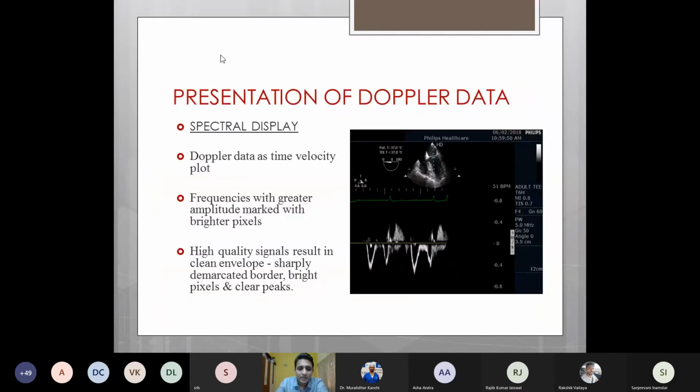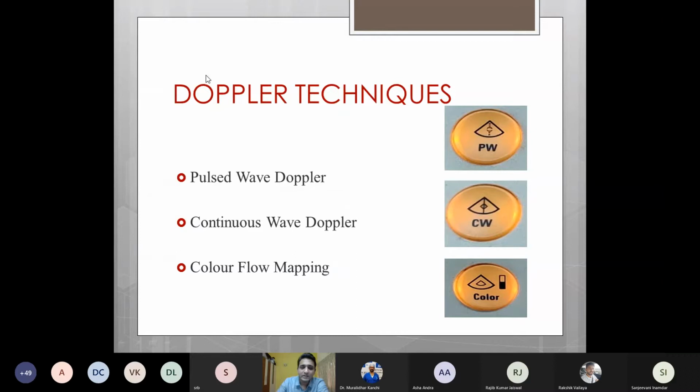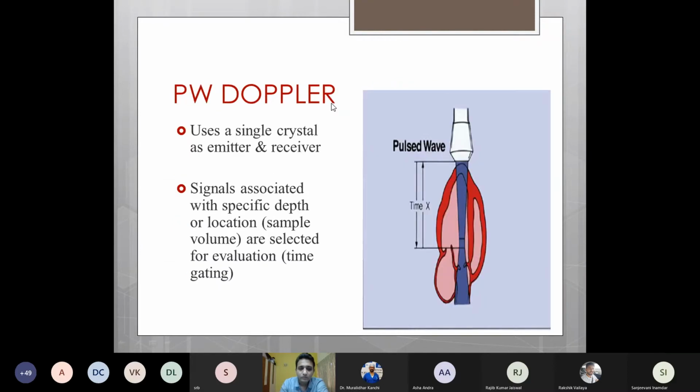The other way this Doppler data is presented to us is as a spectral display, in which the Doppler data is plotted as a time velocity plot. Frequencies with greater amplitude are marked with brighter pixels, and high quality signals result in a clean envelope with sharply demarcated borders, bright pixels and clear peaks. So we can use this to calculate VTI, maximum velocity and pressure gradient. There are various Doppler techniques such as pulse wave Doppler, continuous wave Doppler, and color flow mapping.